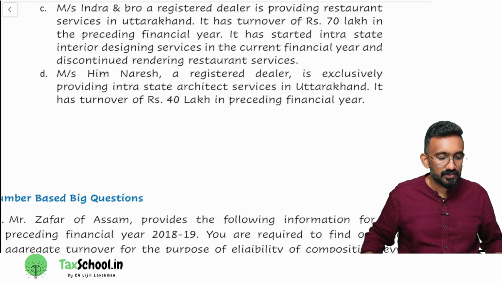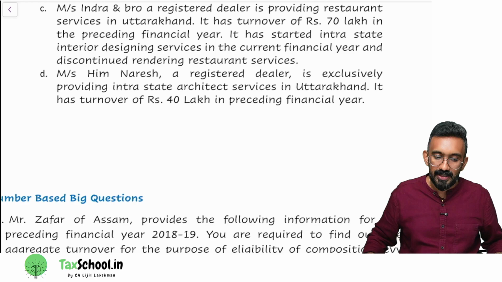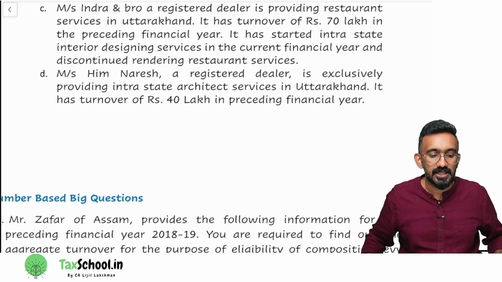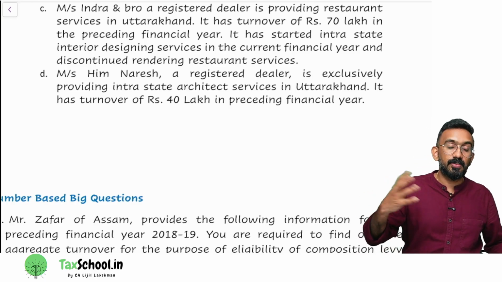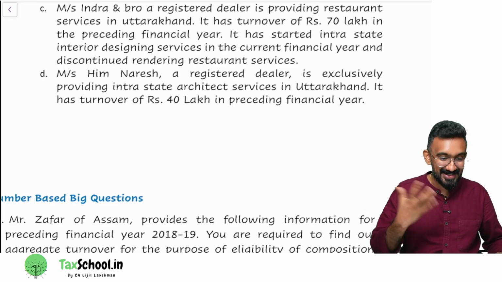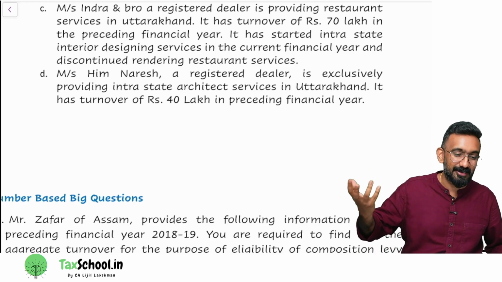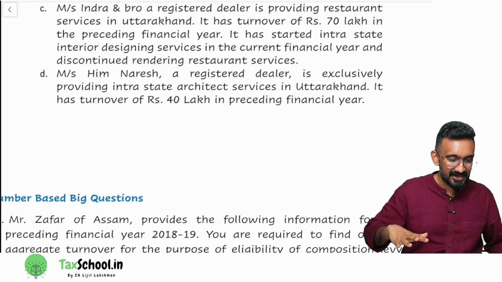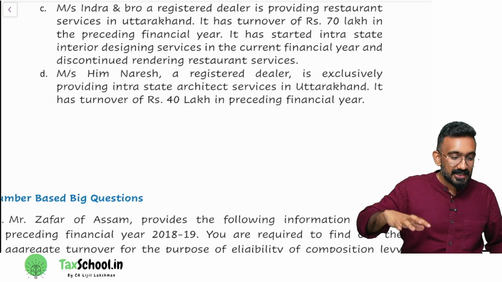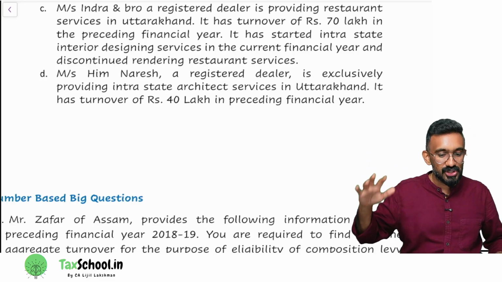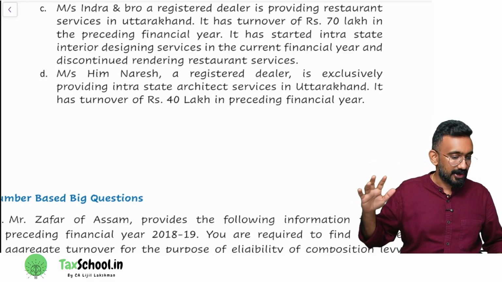1%. Eligible, not eligible? Not eligible. Why? They are an architect. Only in service who can opt for 1%? Only who can opt for that 1% and 5% scheme, because restaurant is 5%. Who can opt for 5% scheme? It is only restaurant. So an architect cannot go for composition levy scheme with 1% or 5%. So that is not allowed.